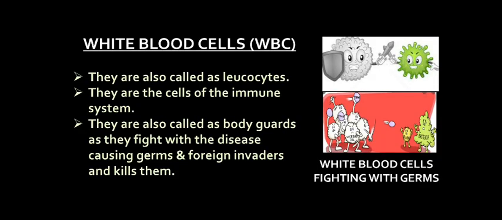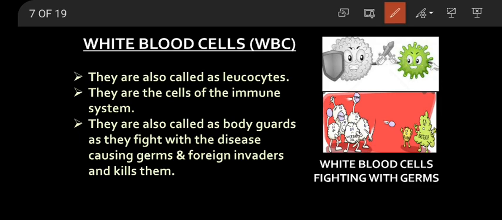What are WBC? WBC are called white blood cells. They are also called leukocytes. They do not contain any pigment. That's why they are white in color, and that's why they are called white blood cells. What is their function? They help in developing our immune system. They are the cells of our immune system. Immune means they give us resistance to fight against the diseases.